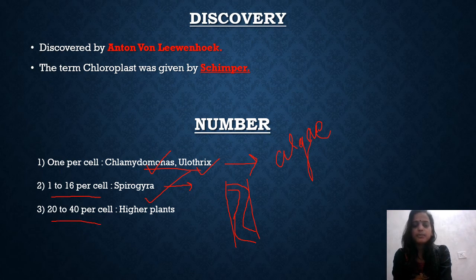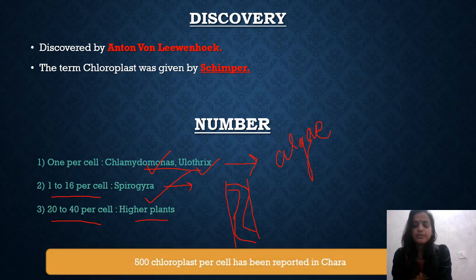Now 20 to 40 chloroplast per cell is present in higher plants. Also, there is one more notable point: a plant known as Chara, it has been reported that the cells of this Chara plant have almost 500 chloroplast per cell. So this is all about the number of chloroplast. We have seen that the number of chloroplast in a plant cell may vary from 1 to 40, and it may range up to 500 chloroplast per cell in higher plant cells. Okay, now let's move on to the next point.